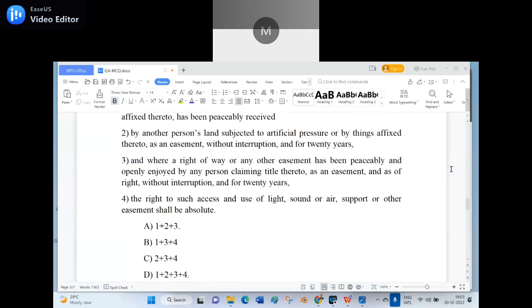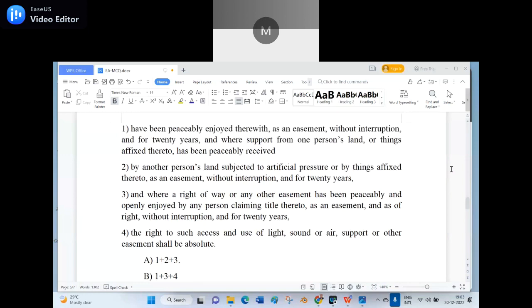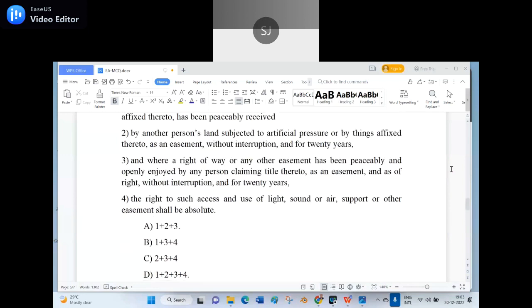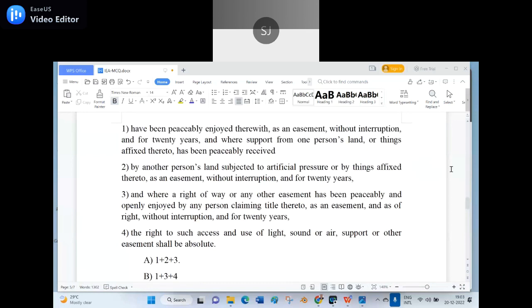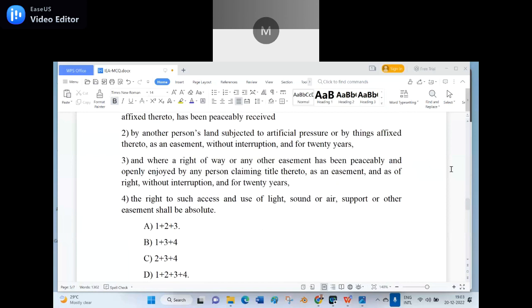Second option. Anyone? Option C, 2 plus 3 plus 4. Wrong. Then A only, so 1 plus 2 plus 3. Answer is A, 1 plus 2 plus 3.